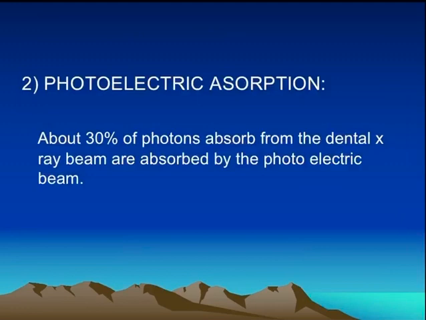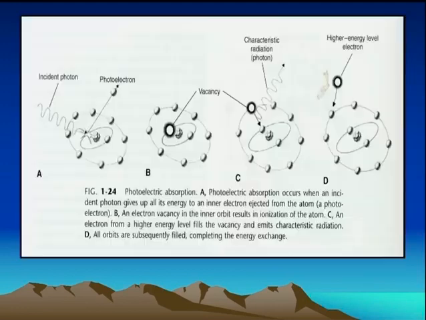The second type of scatter is photoelectric absorption, which accounts for 30% of the photons absorbed from the dental X-ray beam. This absorption occurs when an incident photon gives up all its energy to an inner electron ejected from the atom, that is a photoelectron, as we can appreciate in the first figure. It leads to an electron vacancy in the inner orbit, resulting in the ionization of that atom, and an electron from a higher energy level fills the vacancy and emits the characteristic radiation. All the orbits are subsequently filled, completing the energy exchange.